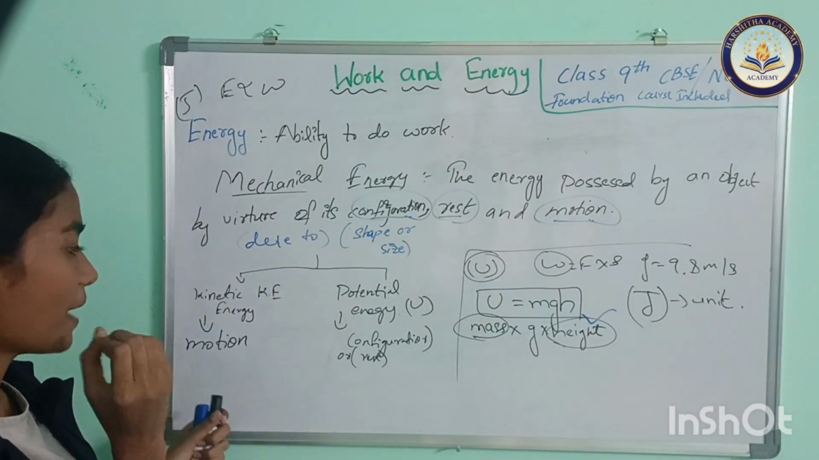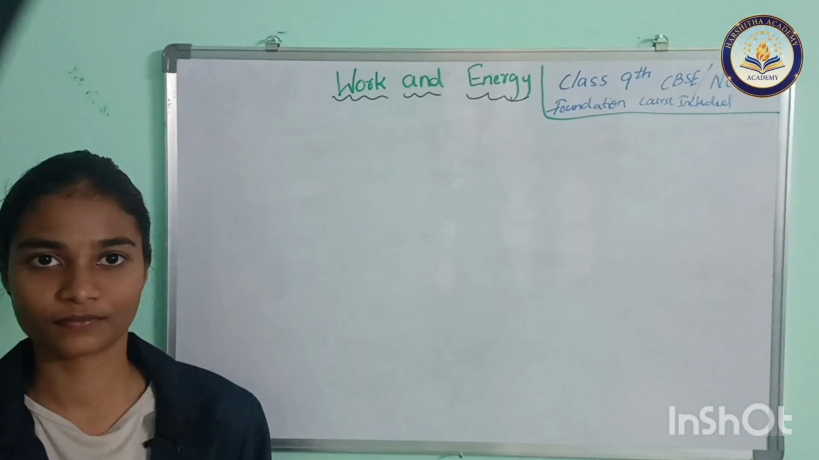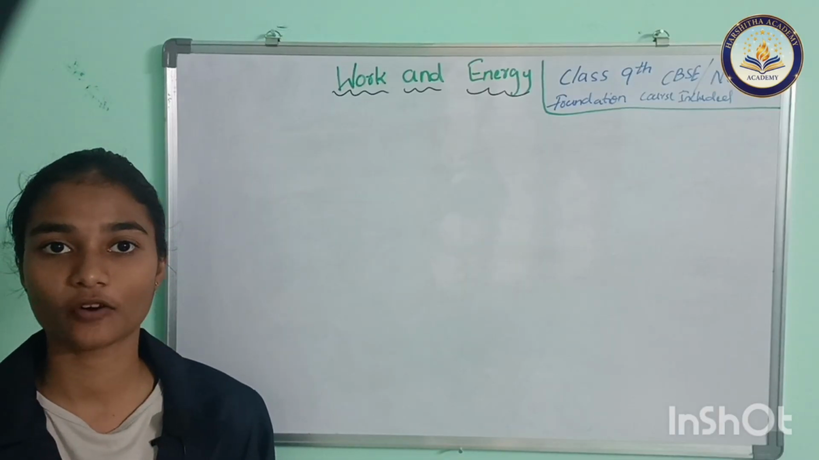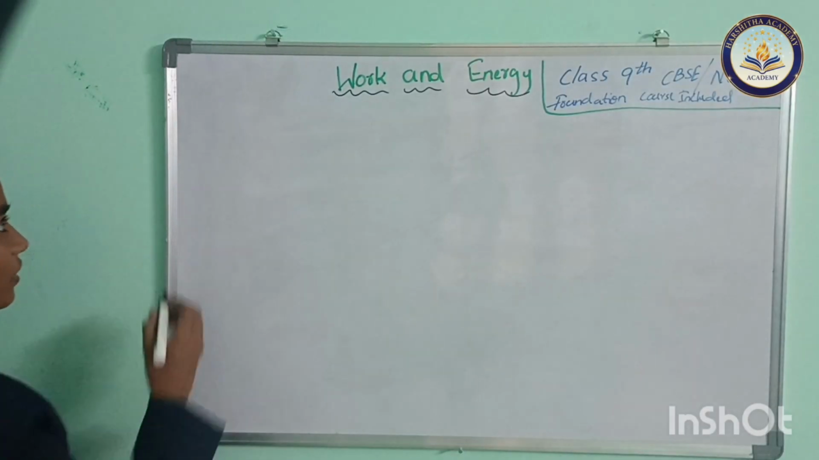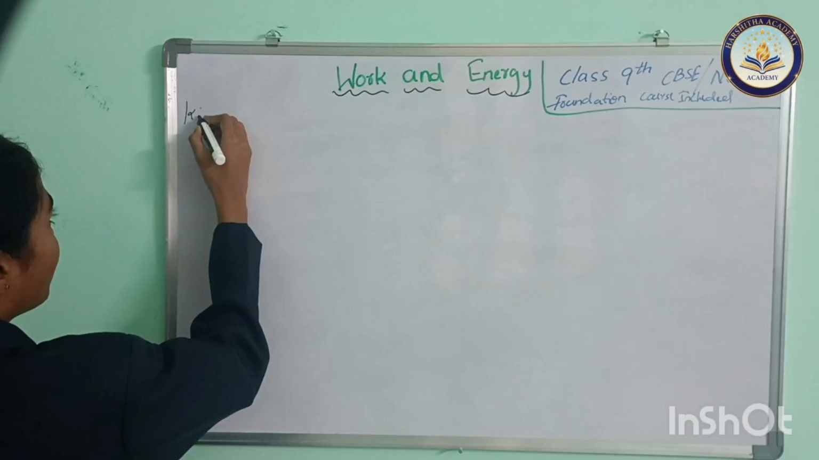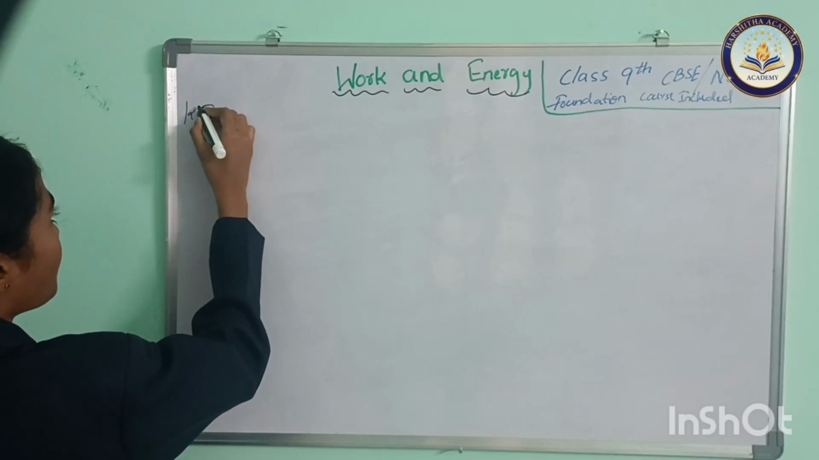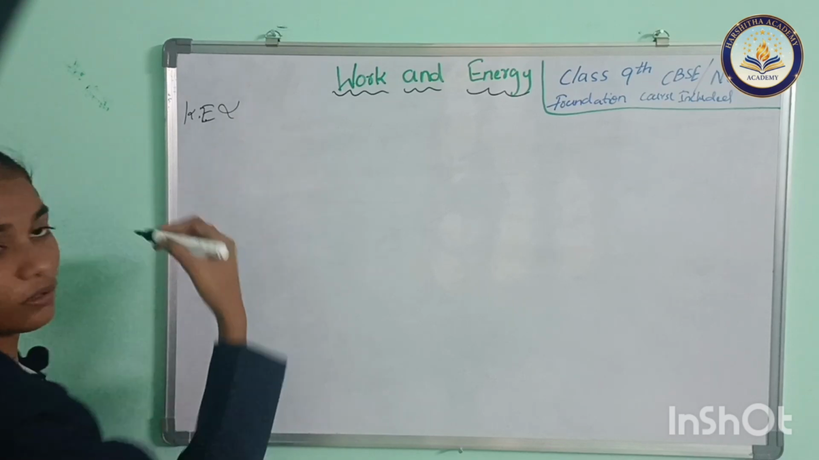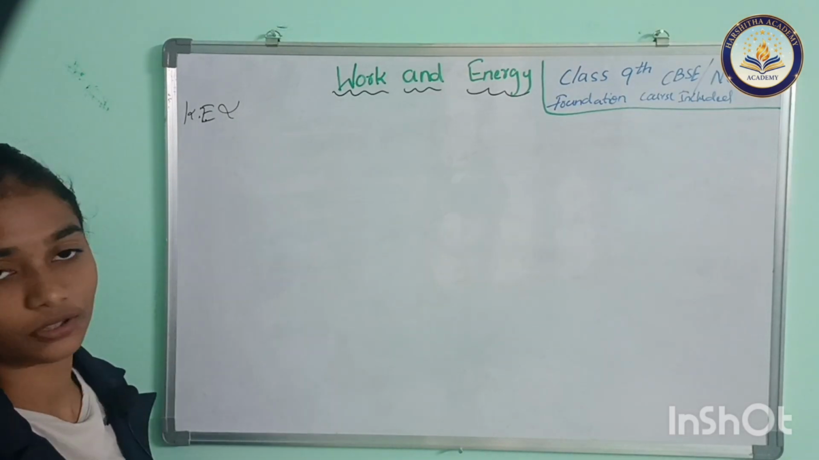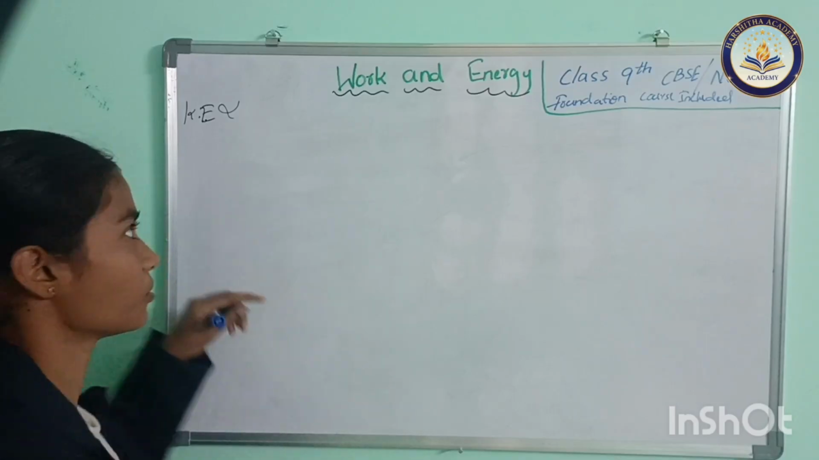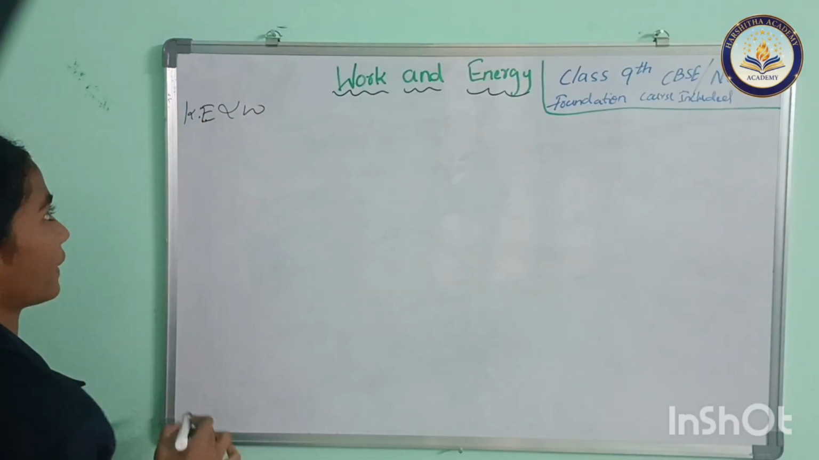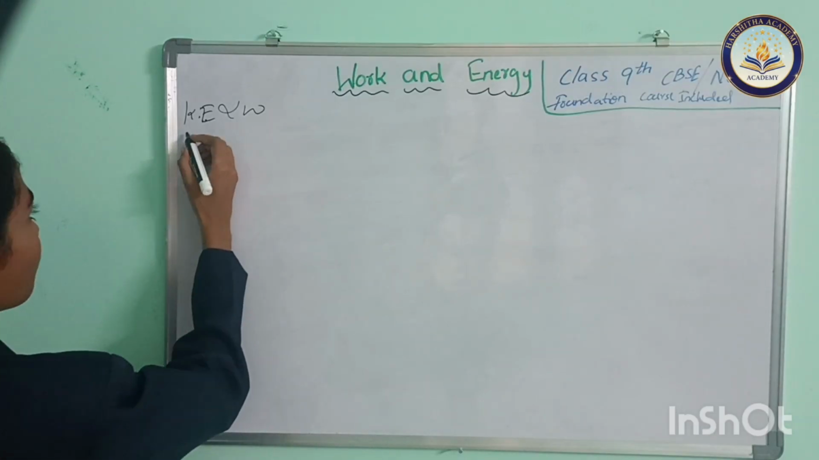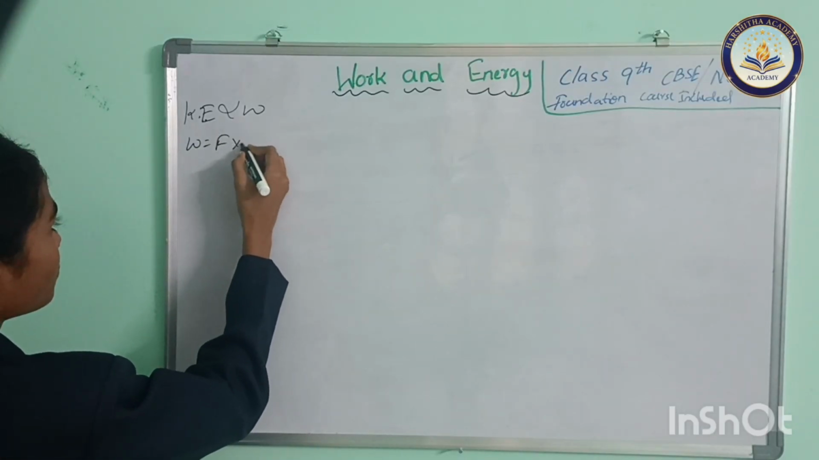Now let's discuss kinetic energy, and how we derive its formula. Kinetic energy is also energy, and energy is directly proportional to work. So kinetic energy is directly proportional to work. Now we consider the work formula: work equals force into displacement. We all know that.